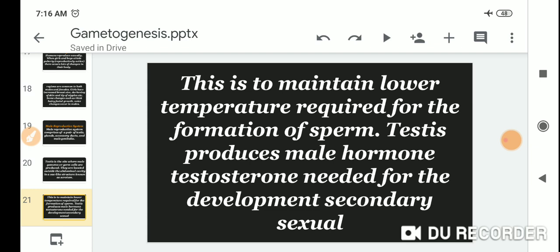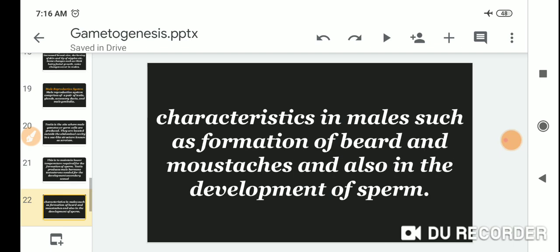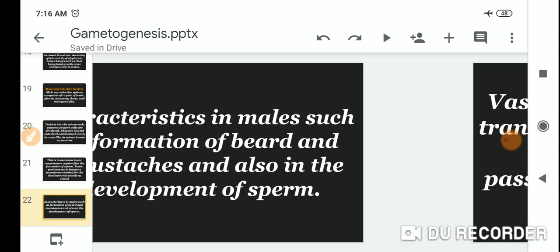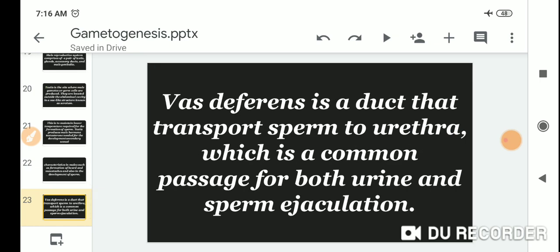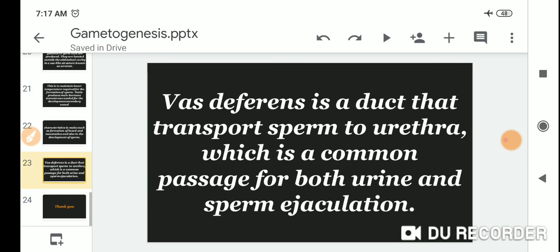The testes produce the male hormone testosterone, needed for the development of secondary sexual characteristics in males, such as the formation of beard and muscles, and also for the development of sperm. The vas deferens is a duct that transports sperm to the urethra, which is the common passage for both urine and sperm ejaculation.